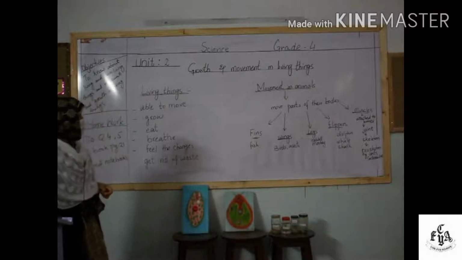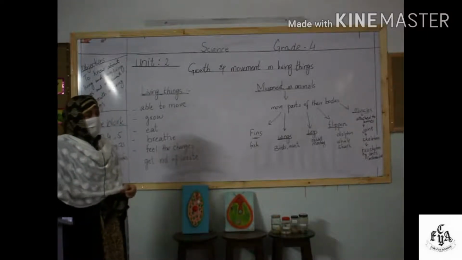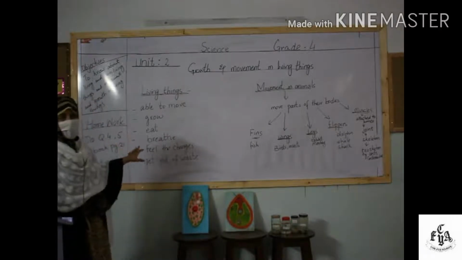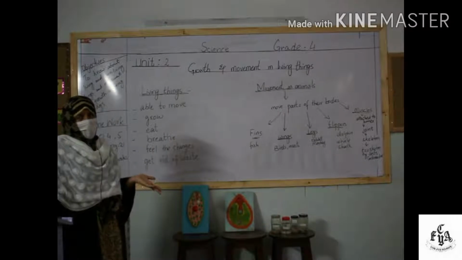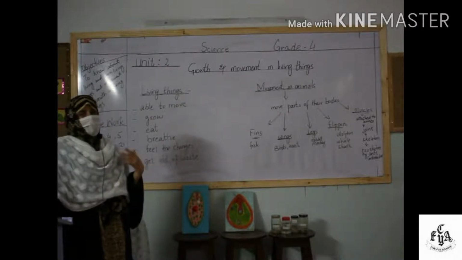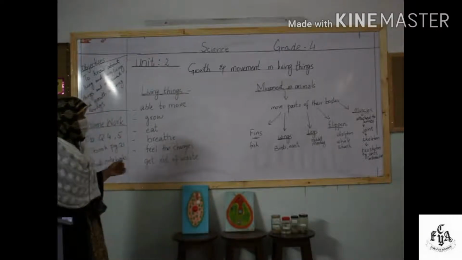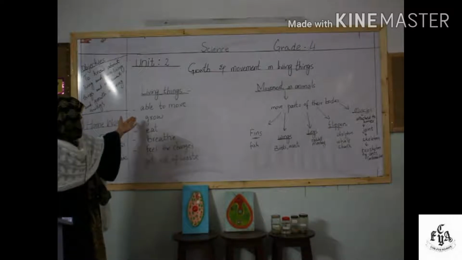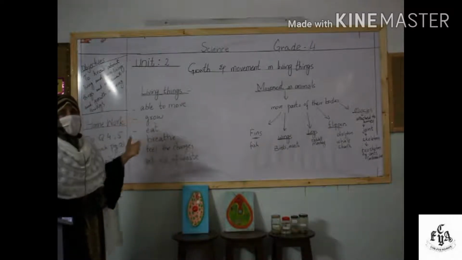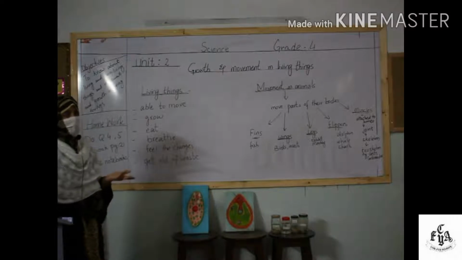Okay, students, you know about the living things and non-living things. There are some characteristics of living things, and these living things are quite different from the non-living things. On the basis of these characteristics, you can easily identify which are the living things and which are the non-living things. What are some of the characteristics? Number one, living things are able to move.